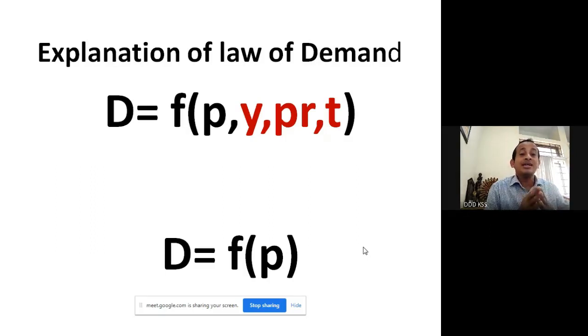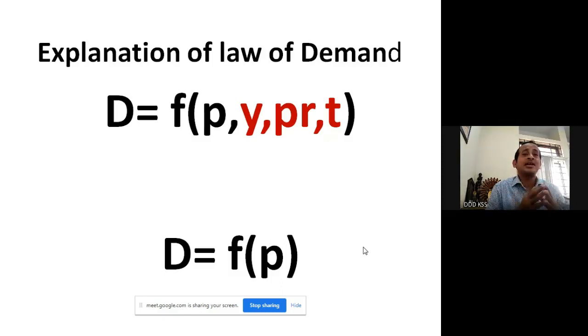Then T, taste of the consumer. Just repeating again: demand is the function of the price, income, price of the related goods, and taste of the consumer.